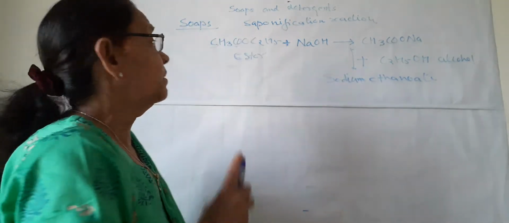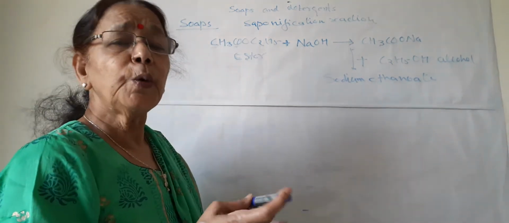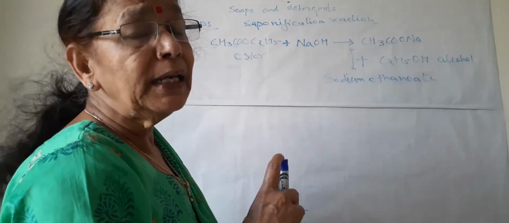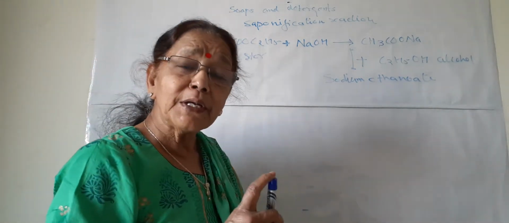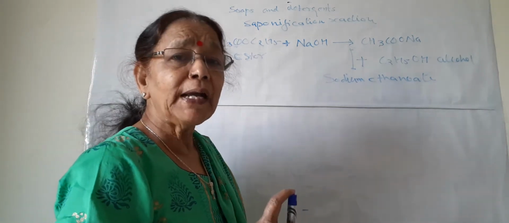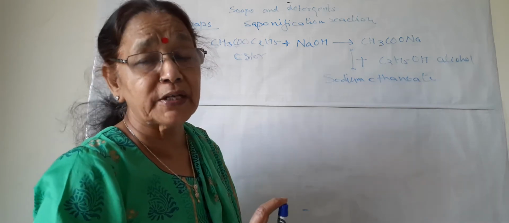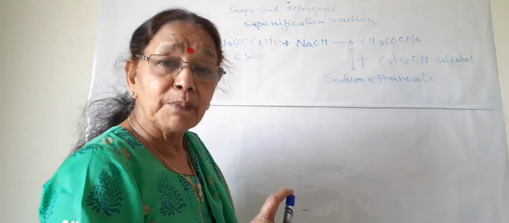in exams. Now we were talking about soaps. Commercially, soaps are made from vegetable oil or animal fat. Animal fat and vegetable oil are natural esters, esters of carboxylic acid.